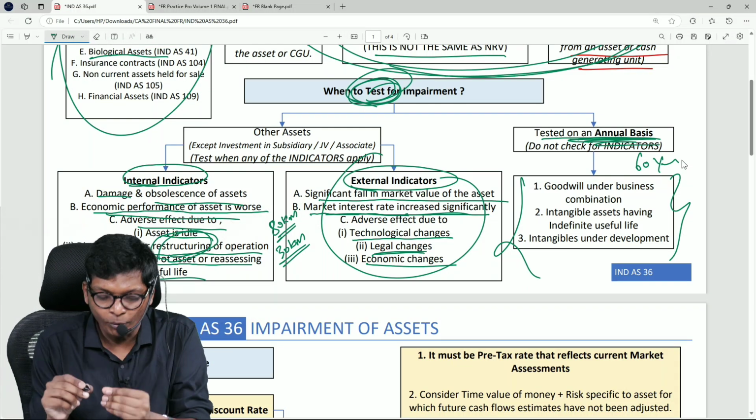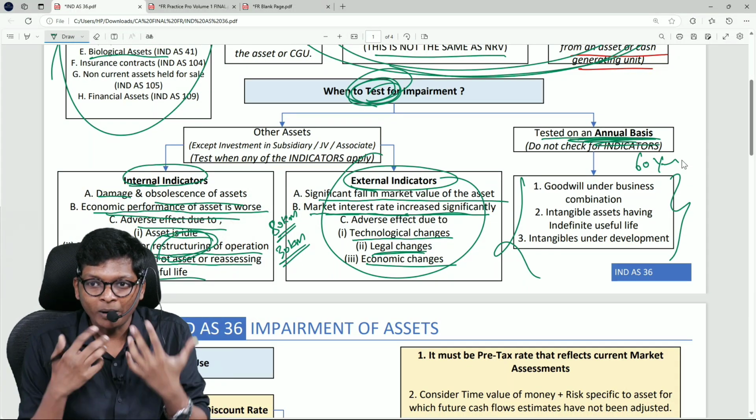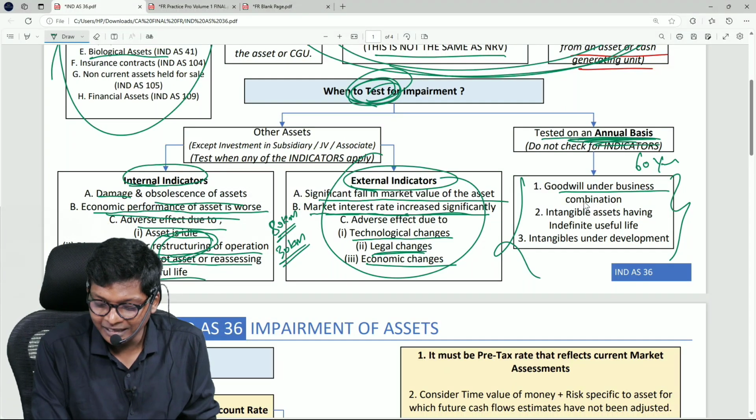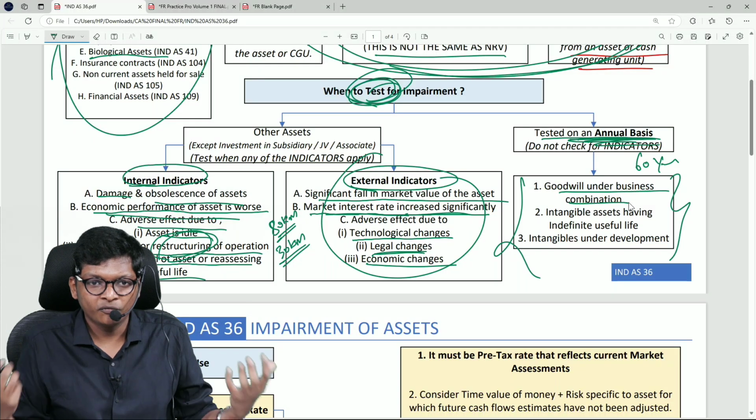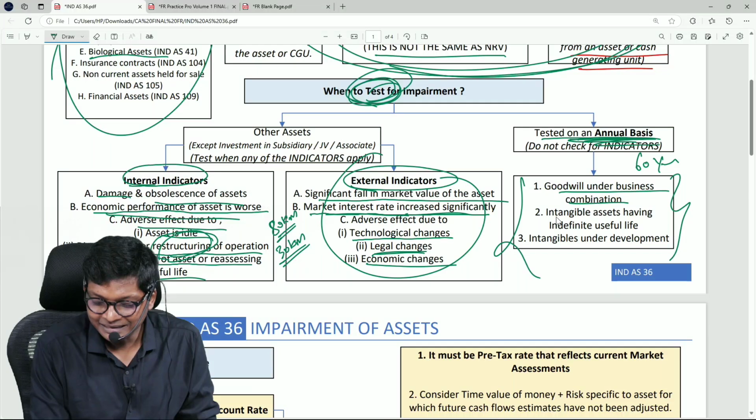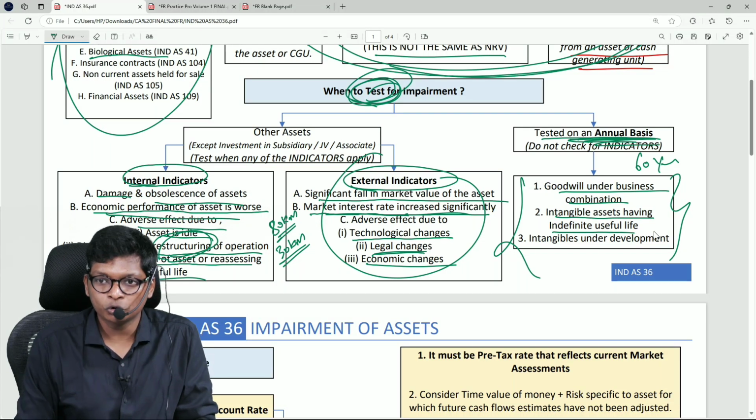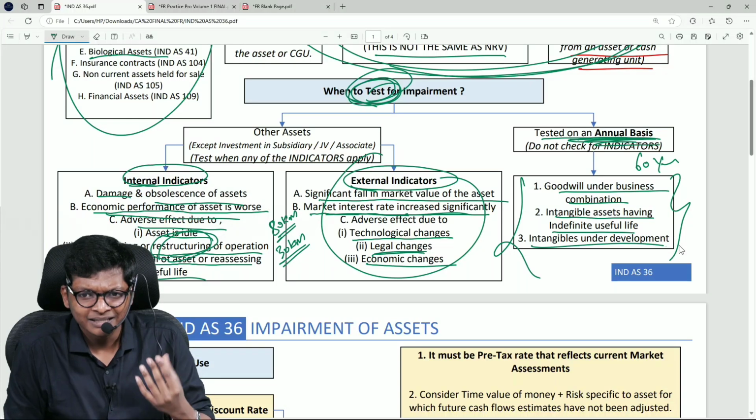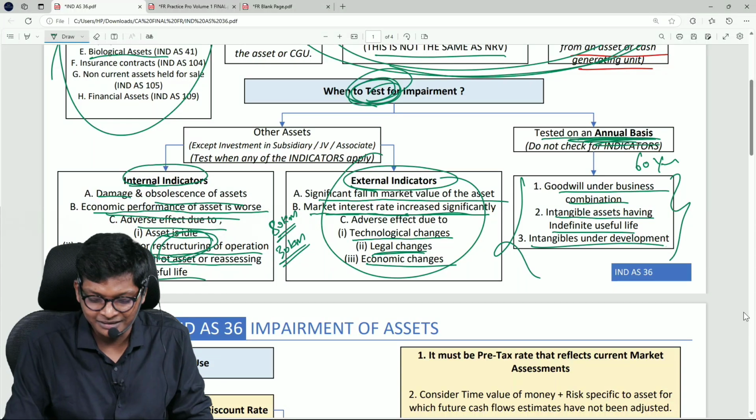I will just tell the points now because we are seeing it. Why? You think about it, recording students. In the next recording you will see goodwill under business combination, like Vodafone Idea merged. For that goodwill I will check every year. Intangible assets having indefinite useful life. Intangibles under development. Think about it: why? Some of you may get the answer. I will discuss in the next session.